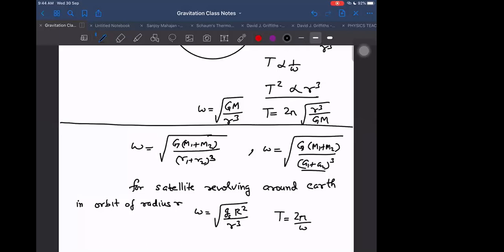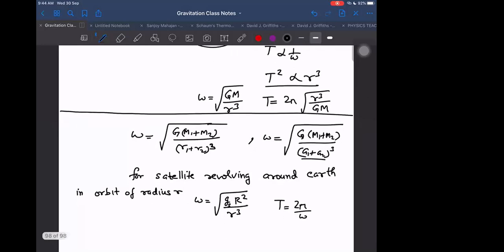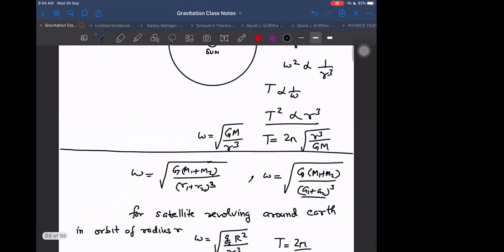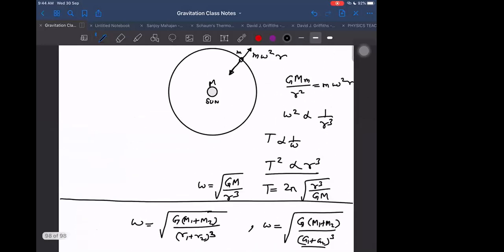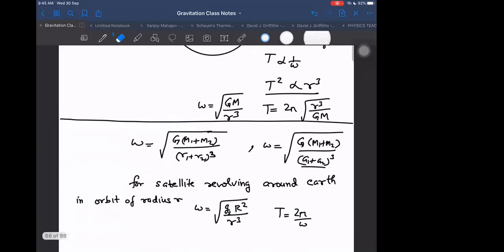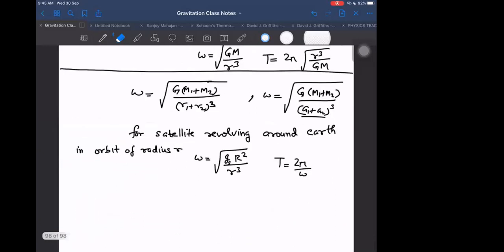M1 plus M2 is the total mass. It does not depend only on one mass. Actually, the same thing happens for small objects also moving around bigger objects. But in that case, if I take the mass of Earth plus the mass of the satellite, it is nearly the mass of Earth only. It doesn't even make a difference. In fact, the satellite is also created from material of the Earth only. That much mass change doesn't make a difference. We can take G into the mass of Earth only, right?